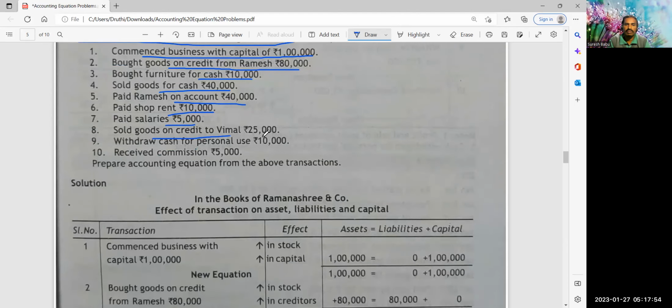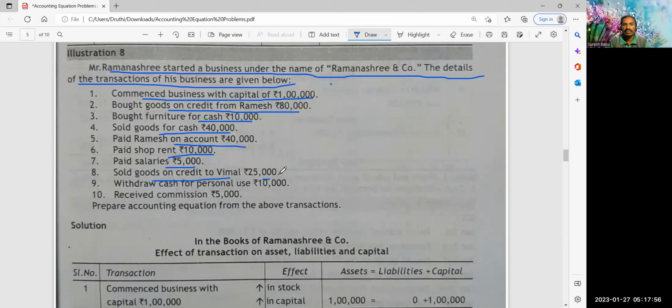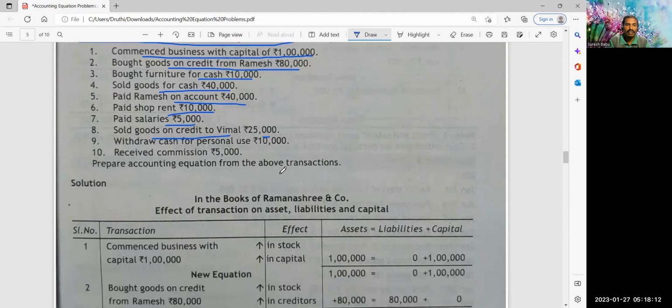Sold goods on credit to Uma, 25,000 rupees. You are selling goods on the basis of credit. That's it. So very simple. Alteration is happening only on asset side. So credit sales when you make, debtors increase 25,000, stock decreases by 25,000. Both affect on asset side only.